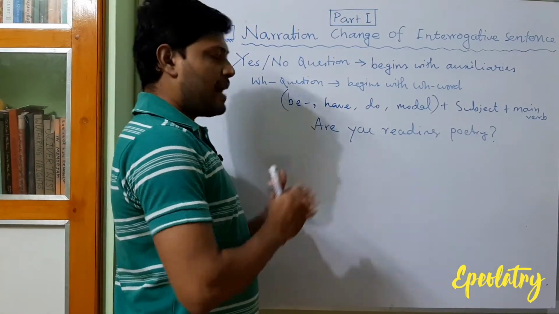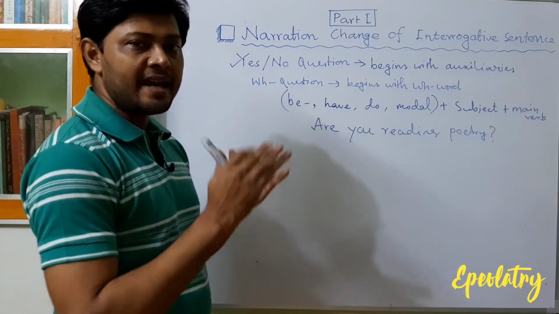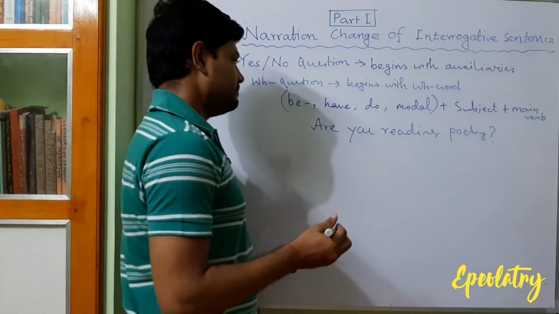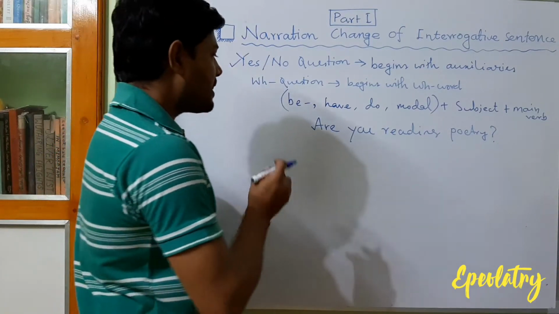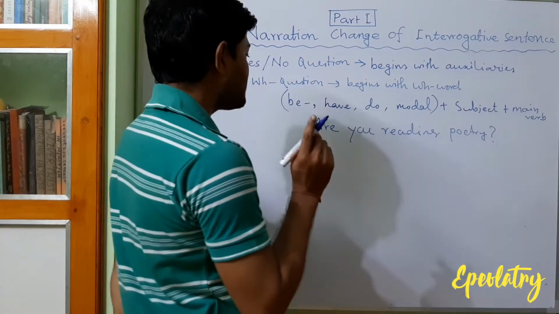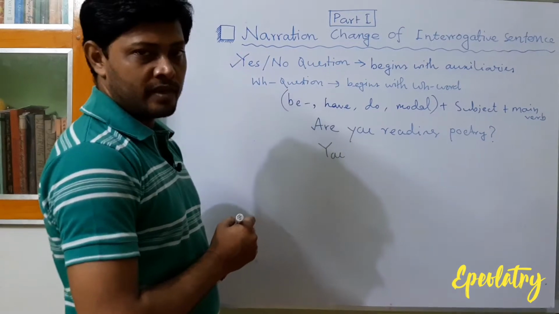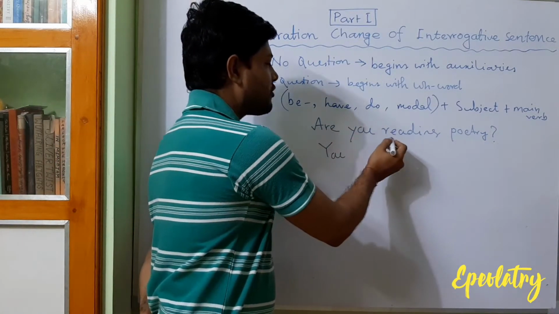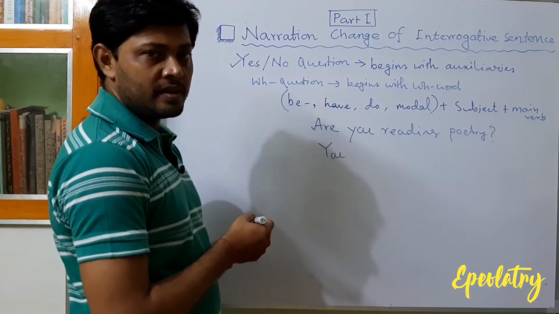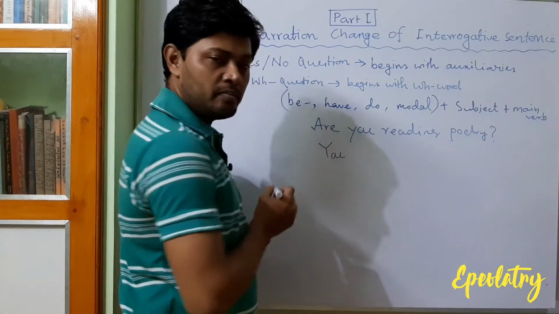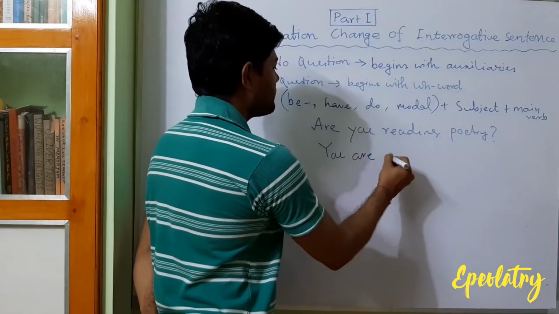Now we have to think what is the difference between a yes/no question and an assertive sentence. Try to transform this sentence into an assertive sentence. What is the problem? In the assertive sentence, the subject comes first. So who is the subject here? You. So we have to write you. Then there is the be verb are and reading, the main verb. So we know that ing comes with the main verb in continuous tense, and there is also a be verb. So the sentence is in the present continuous tense. So the assertive sentence is: you are reading poetry.